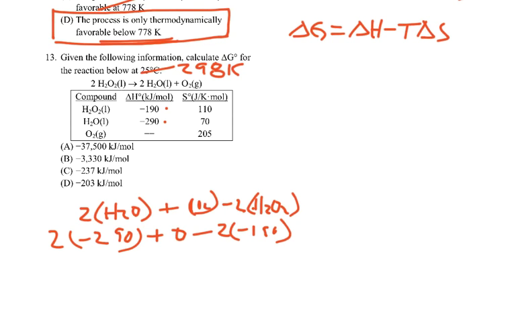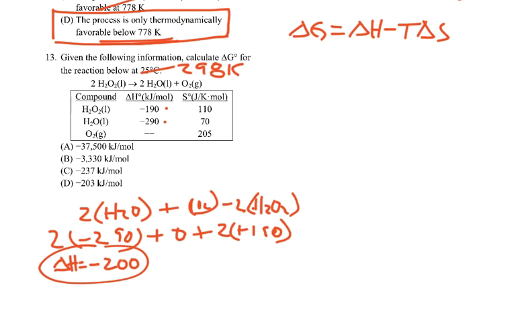So we can see I'm saying 2 times negative 290 minus 2 times negative 190. I'm going to make that positive. And so it's going to end up being negative 200. Now that's just my delta H value.